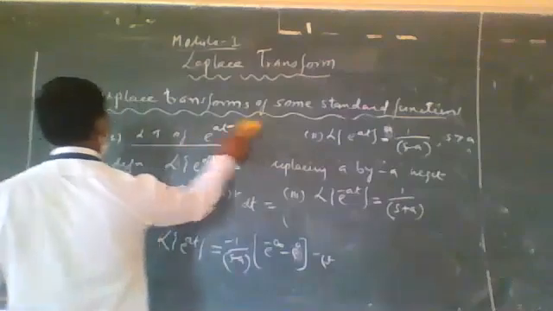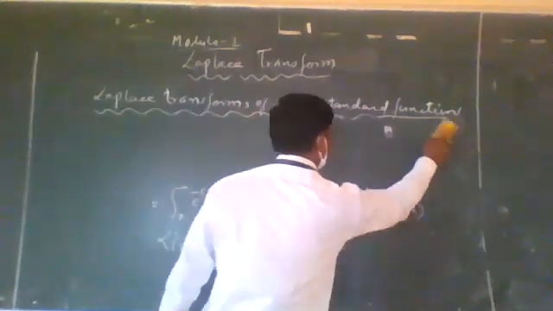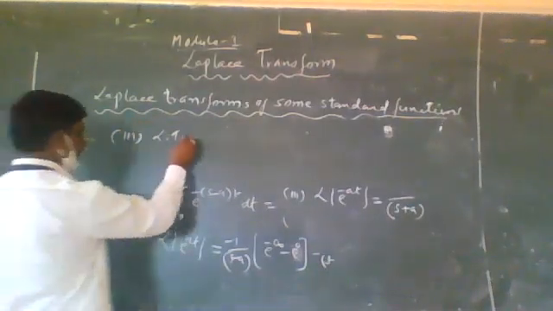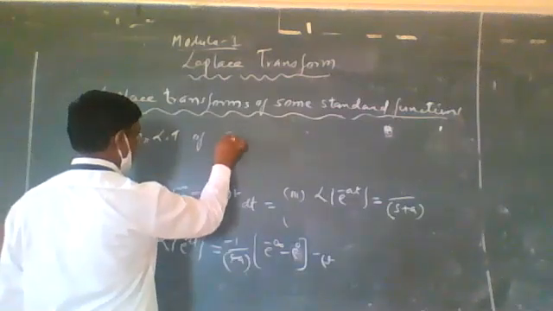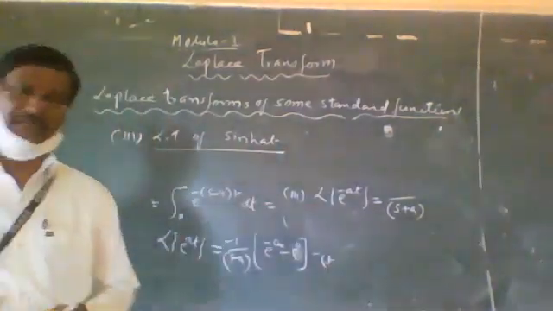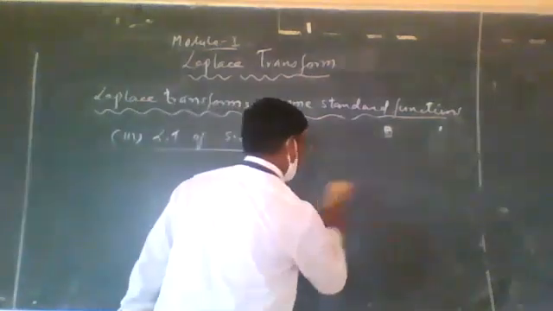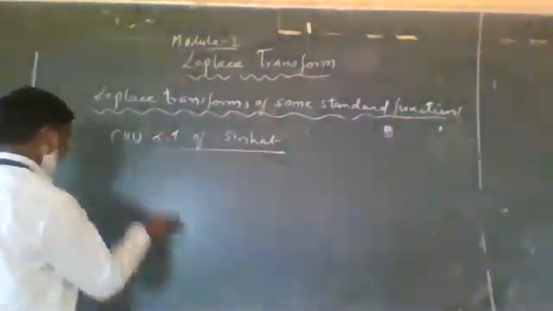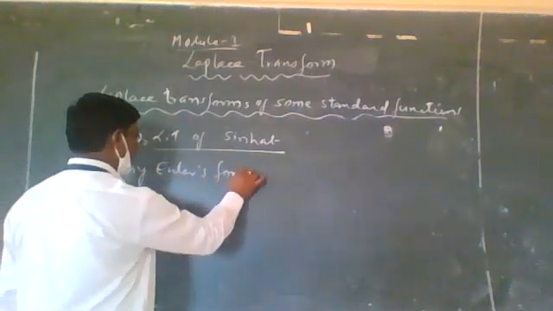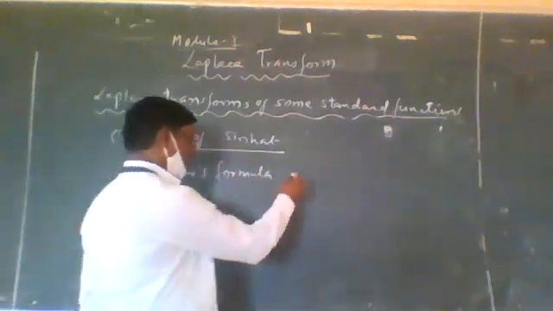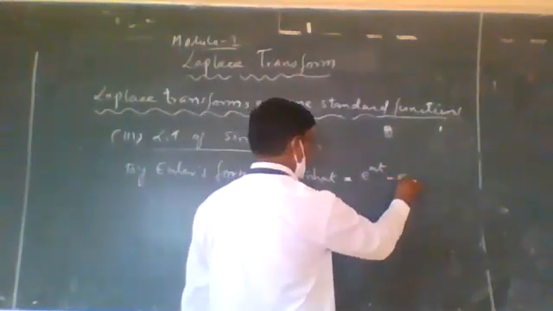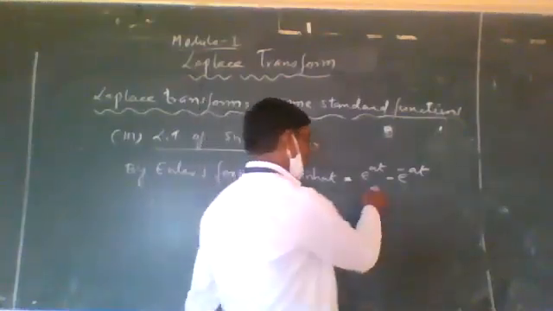Next one is LT of the hyperbolic sine of at. LT of hyperbolic sine of at. Then by Euler's formula, hyperbolic sine at is equal to e raised to at minus e raised to minus at divided by 2.